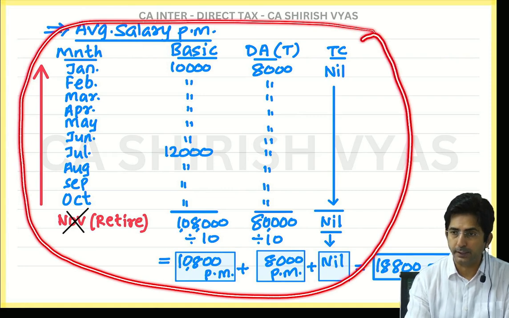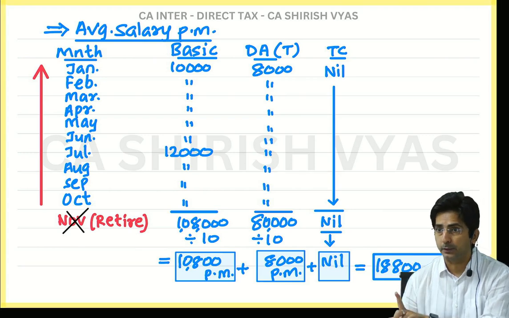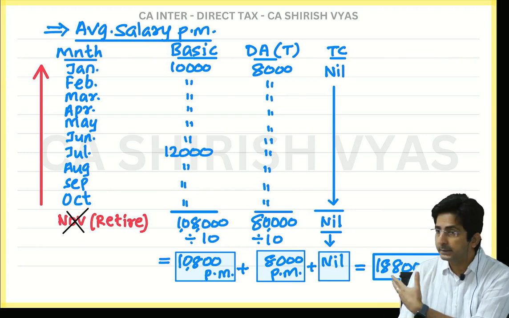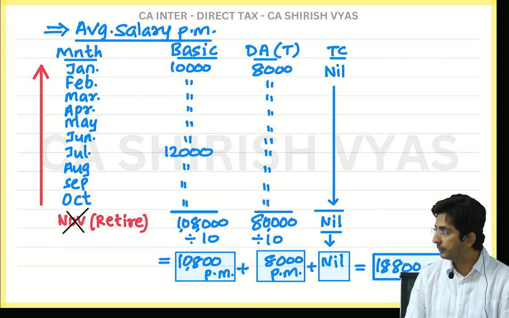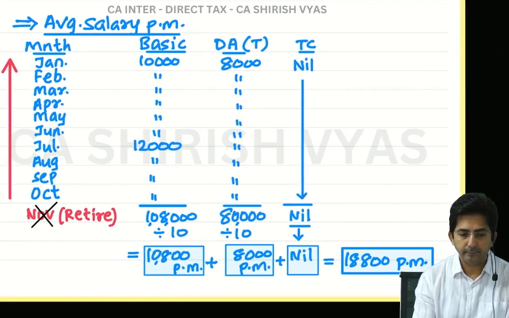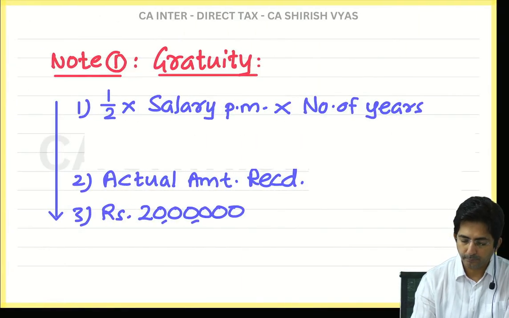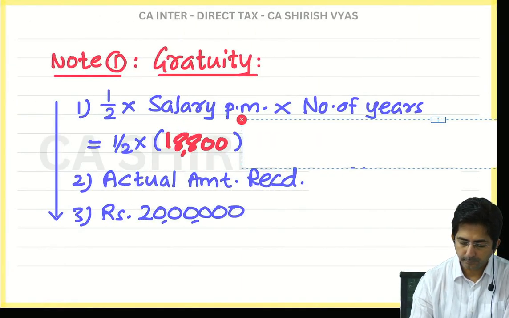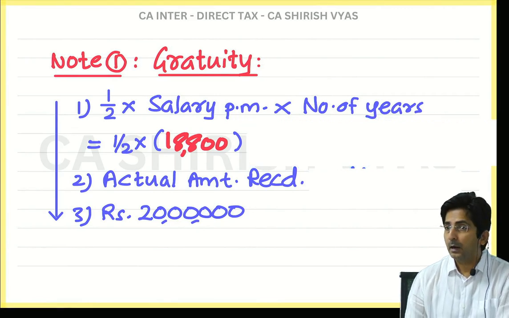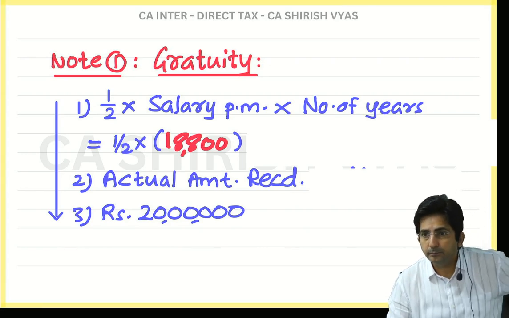Whenever gratuity is there in the question of other employees, only in other employees is this headache of average there. Getting 18,800, now substitute this figure in the formula: half into 18,800.